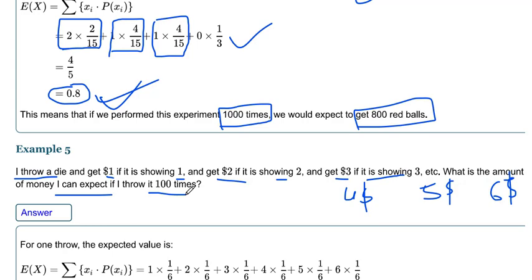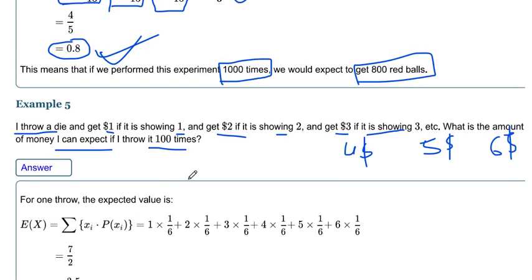If it is a 1, then I get $1; if it is a 2, $2; 3, $3; 4, $4; 5, $5; and if it is a 6, then I will get $6. So if I throw a die 100 times, what minimum or expected amount will I get?